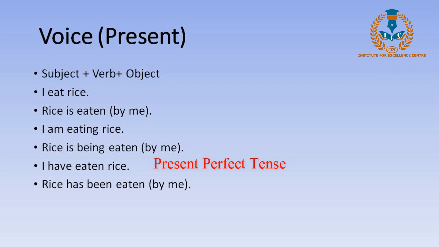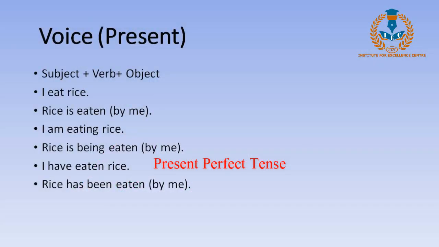Rice has been eaten. I have told you before that we always need the helping verb to support the main verb in the passive voice. In the first instance we have used "rice is eaten," where "be" is there in the form of "is."